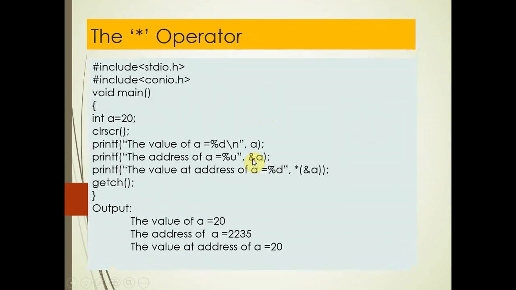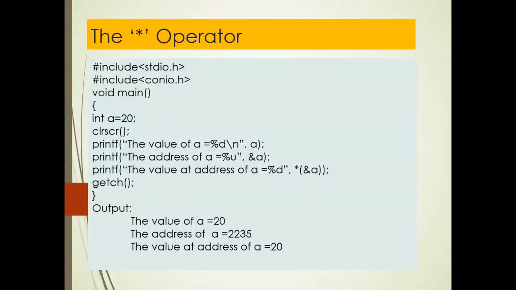The next operator which is used with pointers is the asterisk operator. The asterisk is an indirection operator, or in simple words the value-at-address operator. We can see that if the address of a variable is known, then the asterisk operator provides a way of accessing the contents of the variable.